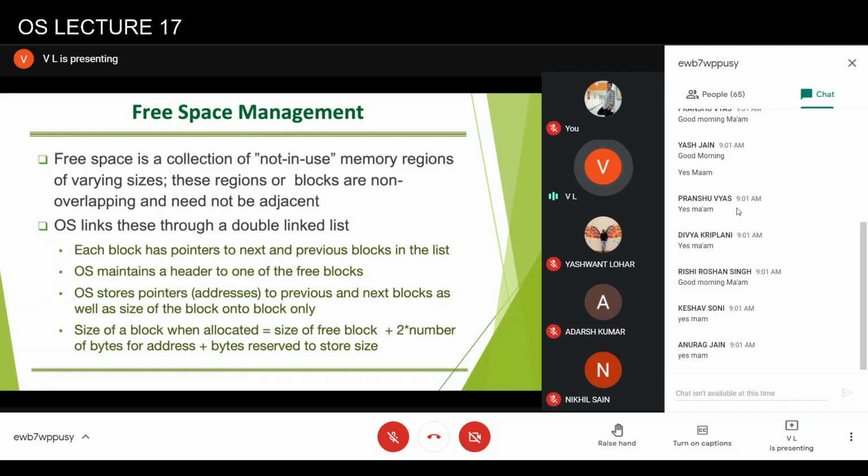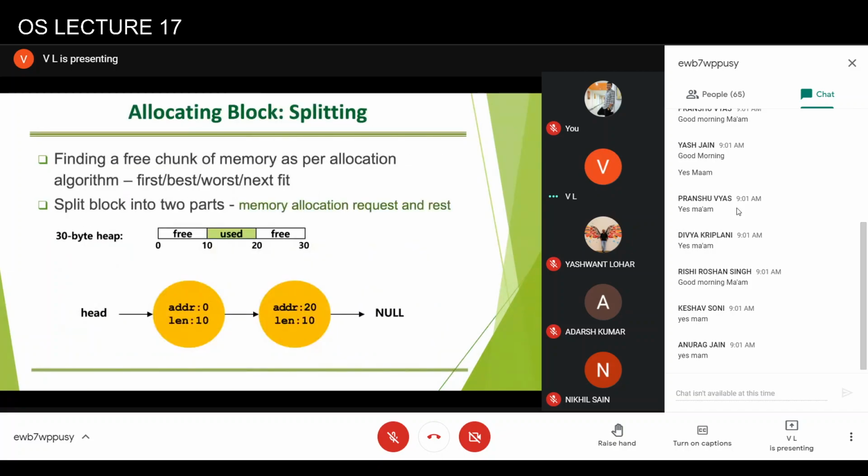And generally it will also keep a size field, so that the operating system can use this size field to determine what is the size of this free chunk and whether it meets the request for the allocation or not. So now let's say this is a heap which consists of 30 bytes, and this is the way it has been allocated. These two spaces of 10 bytes are free, and the middle part of 10 bytes is in use, which is allocated.